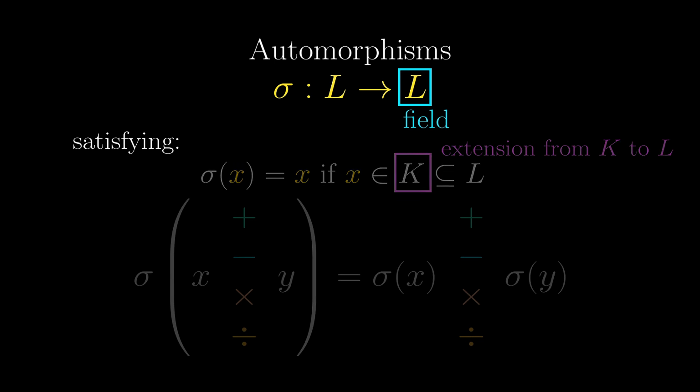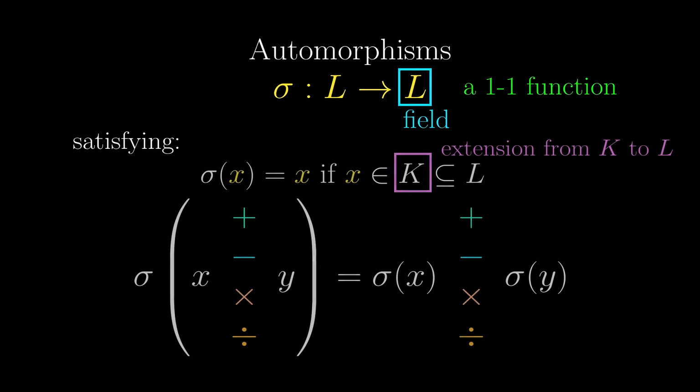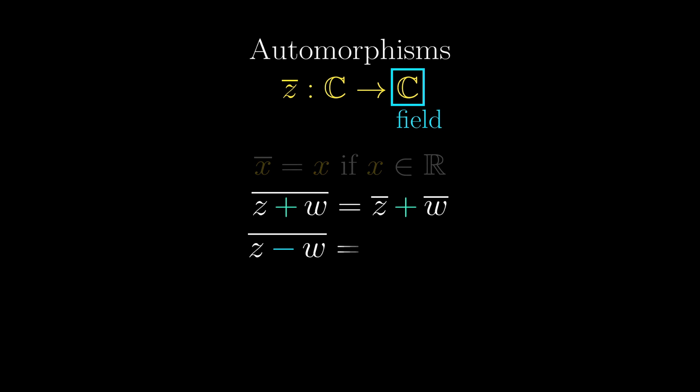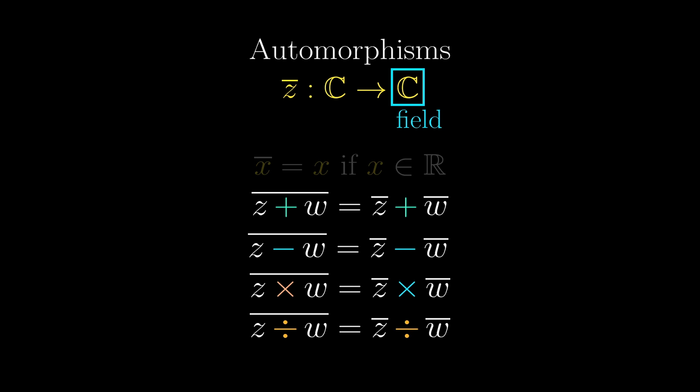And finally, this sigma has to be a one-to-one function. Don't worry if all these sound like gibberish, because there will be an example that will feel familiar. Yes, complex conjugation. You can check that complex numbers do form a field, and that applying it to all the real numbers will not change anything.